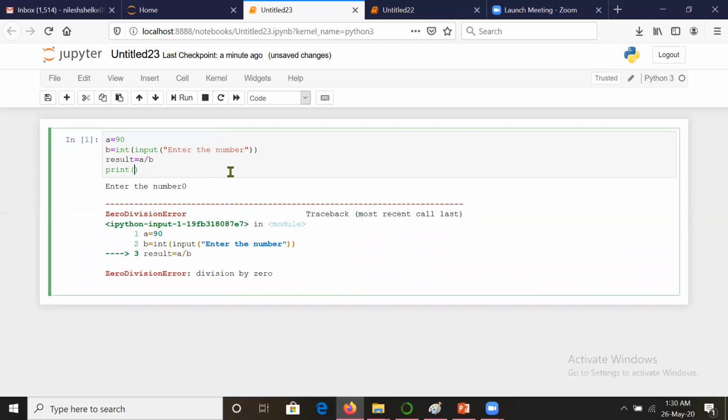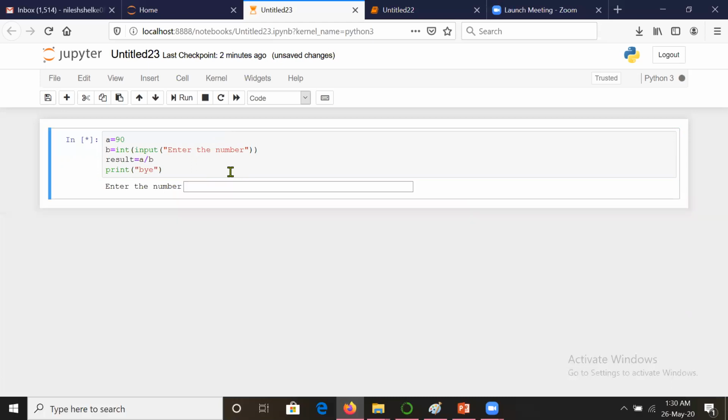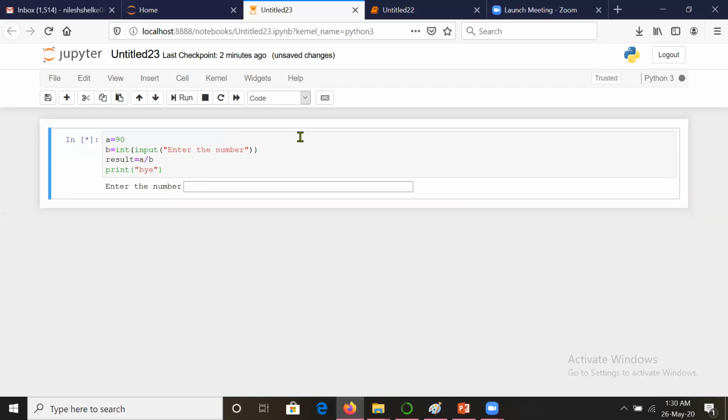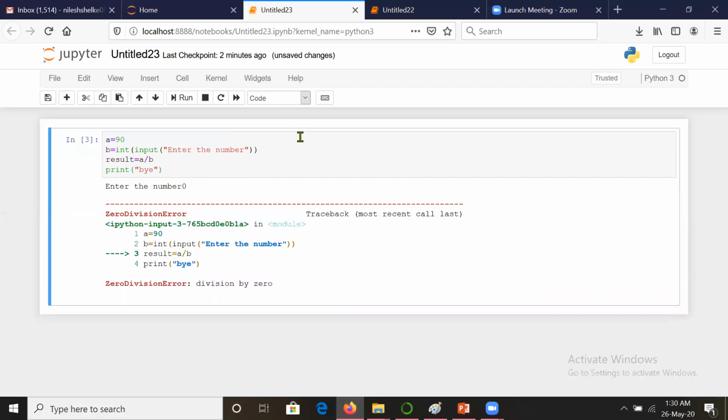Now suppose I have one statement here, and you are giving the input number 9 and it has executed until the last. But when unwanted circumstances happen, you are seeing two things here: first, it is giving some error which may not be acceptable or understood by the user, and second, it is halting the execution. That means after the error, it is not going further. So these two things we need to handle.